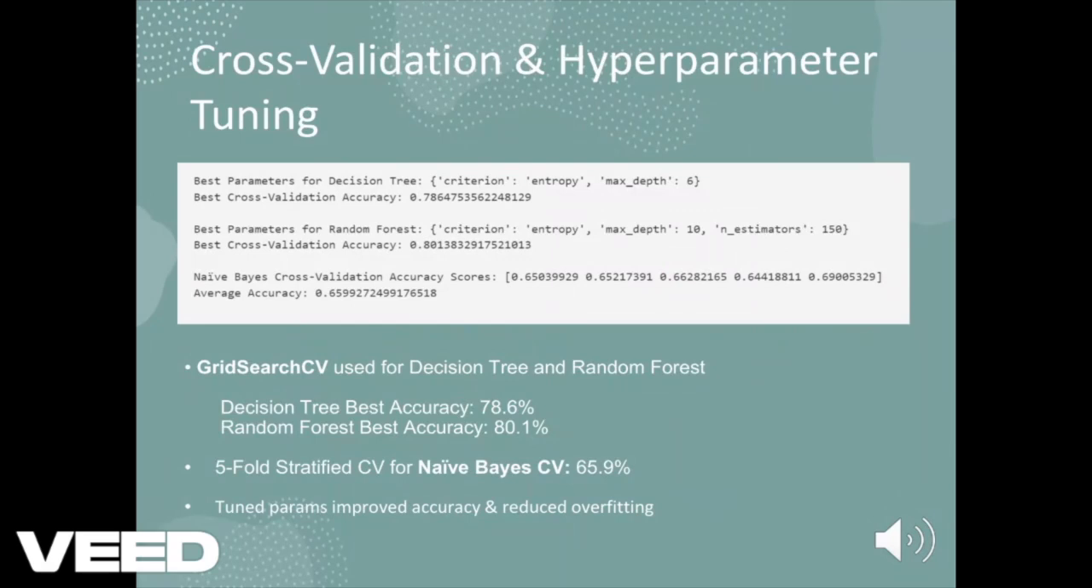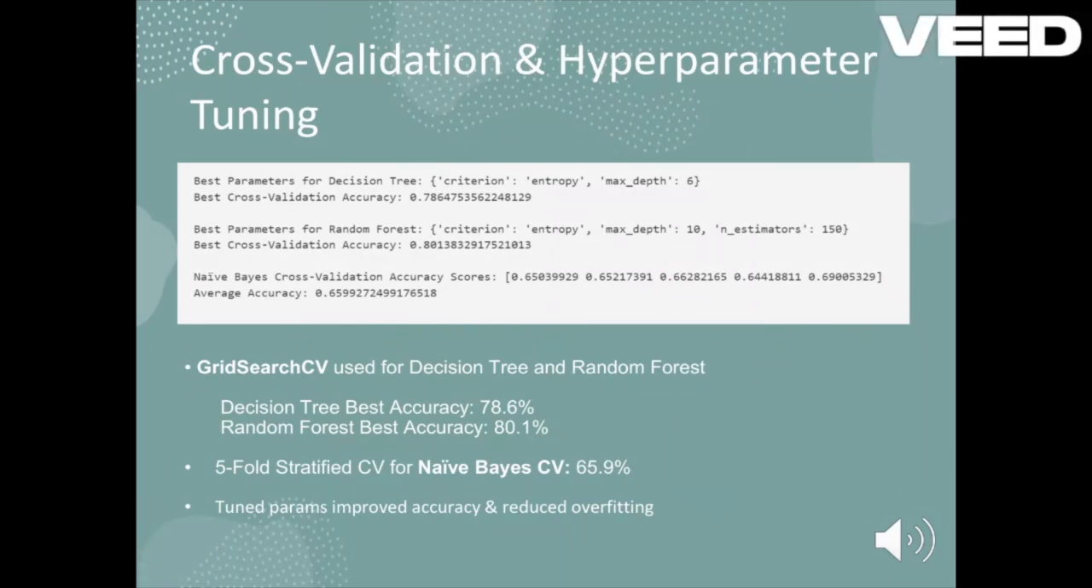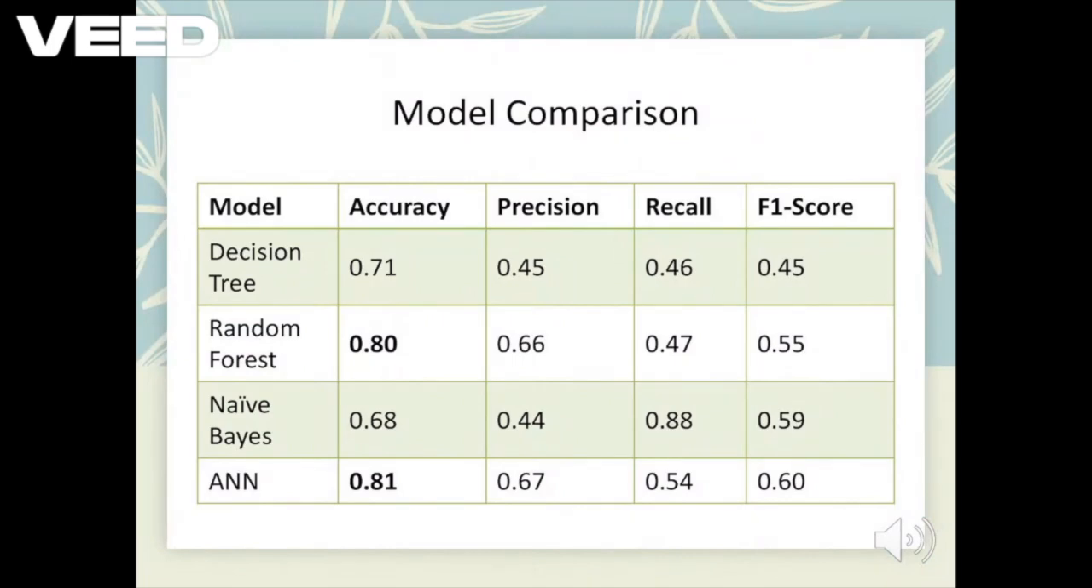In this analysis, we focused on optimizing machine learning models using cross-validation and hyperparameter tuning. First, we used grid search CV for decision tree and random forest models. For the decision tree, the best accuracy achieved was 78.6%. For the random forest, we got a slightly higher accuracy of 80.1%. For the naive Bayes model, we used a five-fold stratified cross-validation which achieved an accuracy of 65.9%.